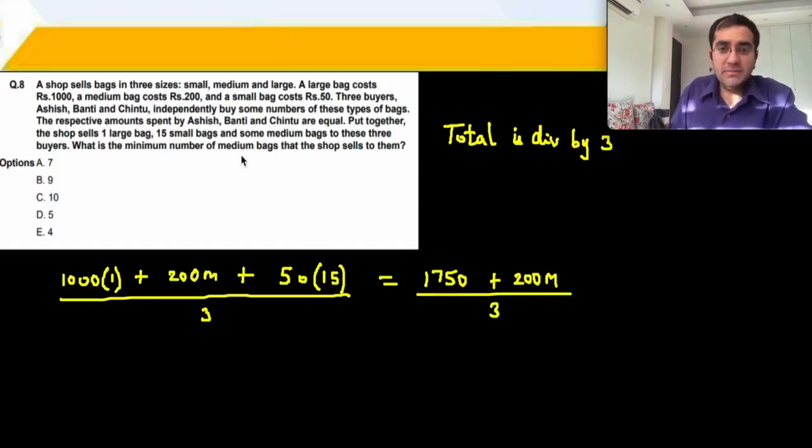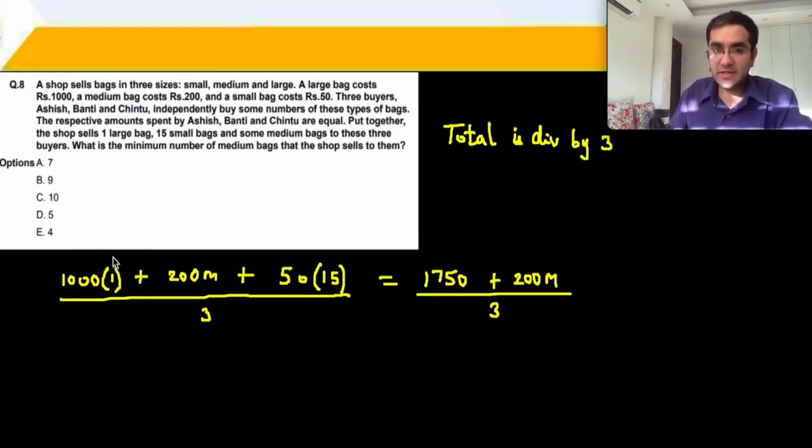What is the minimum number of medium bags that the shop sells to them? So at this point, I know that this particular number is divisible by 3. I also know that out of these 3 people, somebody will get the large bag. 1000 rupees ka bag किसी को तो मिलेगा.